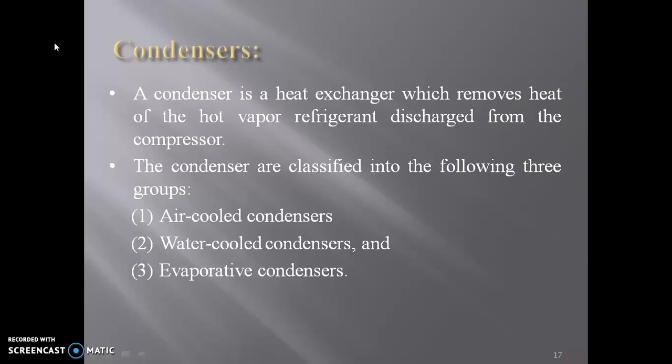Now another term we will define here is the heat rejection factor. The load on the condenser per unit of refrigeration capacity is known as the heat rejection factor. Okay, so heat rejection factor may be defined as the load on a condenser per unit of refrigeration capacity. So these are some things about the factors affecting the condenser capacity and the heat rejection factor. Now we will come to our topic, classification of condensers.